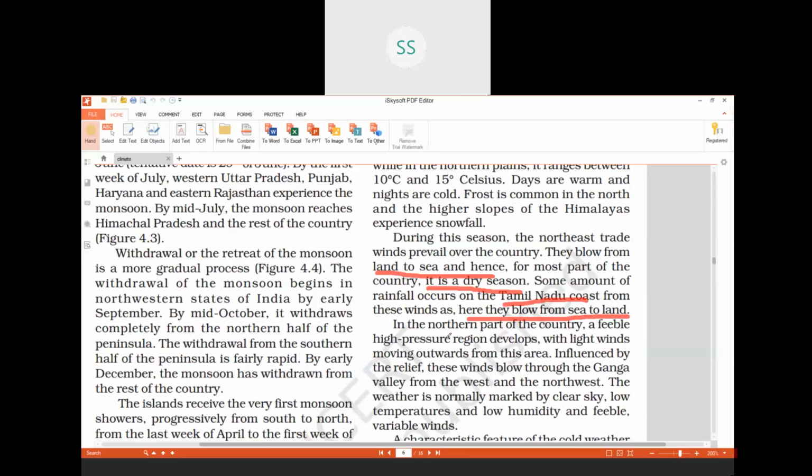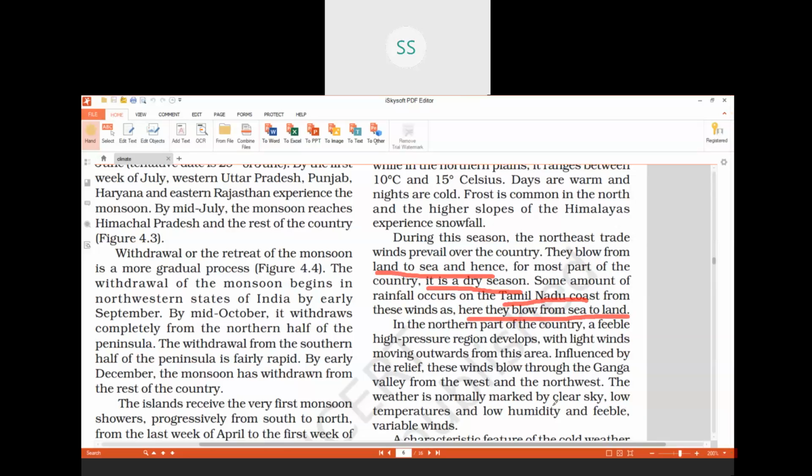Then how is the further weather in these winter months, children? Weather here is marked by clear skies, low temperature and low humidity. In the winter months, how is the weather further?